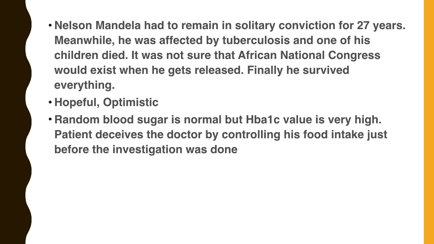Random blood sugar is normal, but HbA1c value is very high. The patient deceived the doctor by controlling his food intake just before the investigation was done. So which rubric will work out for this type of patient? That is why the blood sugar was normal, but HbA1c value is very high. You can take either of these two rubrics: liar or mendacity. These are the two rubrics related to this condition.